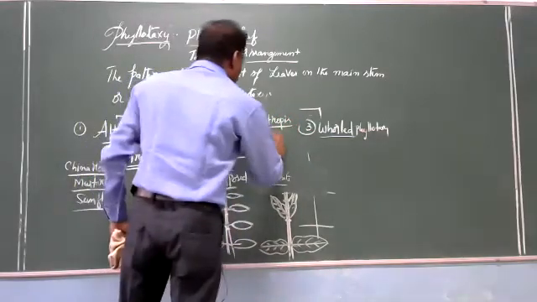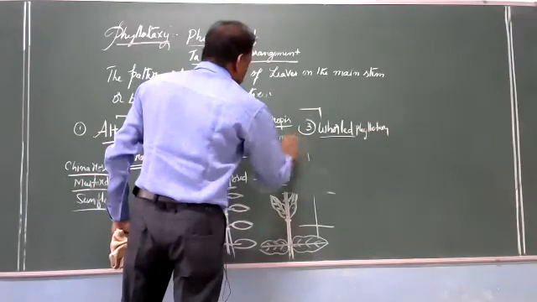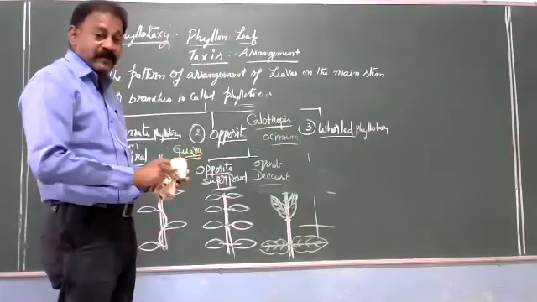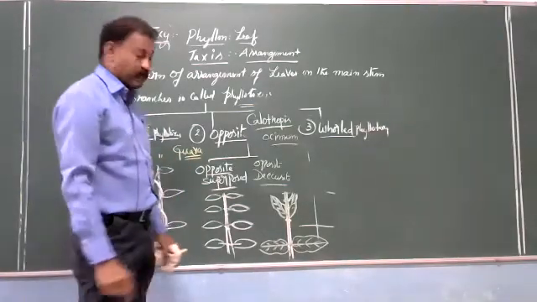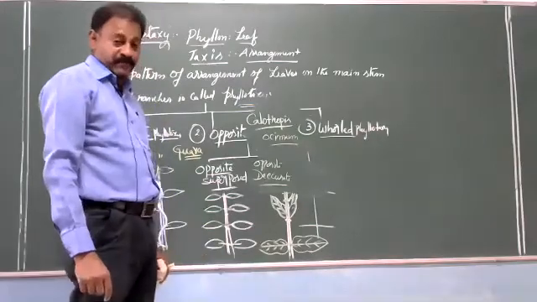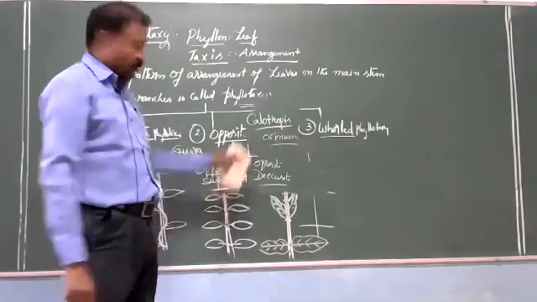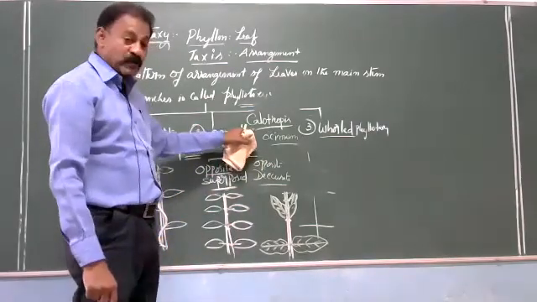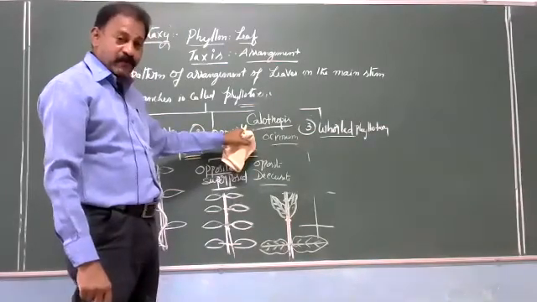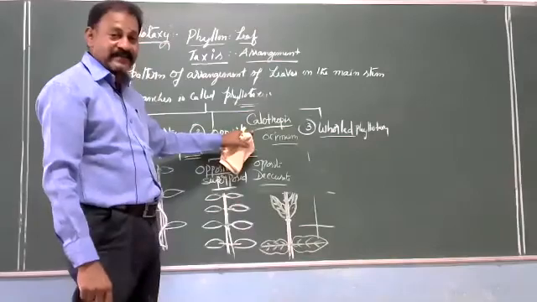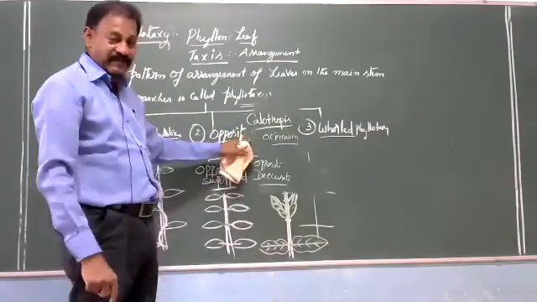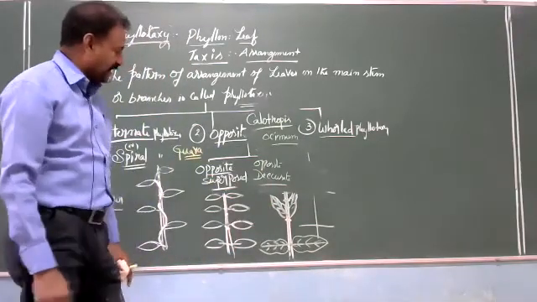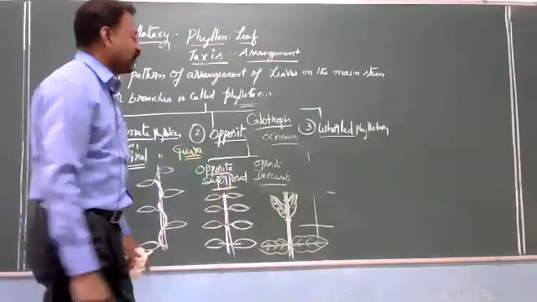And also in Ocimum. Ocimum means Tulasi, sacred basil. The Tulasi plant is found in every house. People offer prayers early in the morning by moving around the Tulasi. Calotropis is also a sacred plant, a white milk yielding plant found everywhere. So the leaves are arranged, phyllotaxy is, opposite decussate.